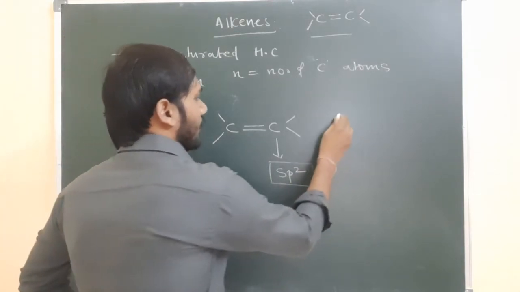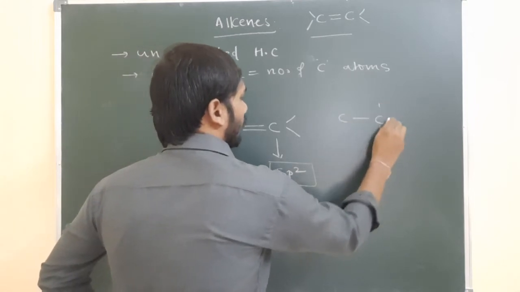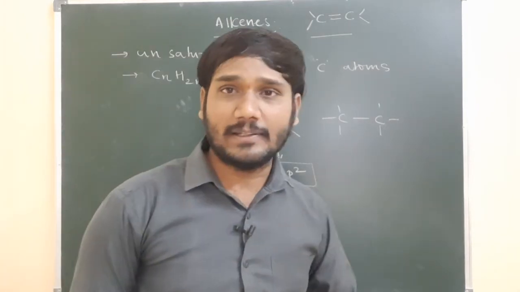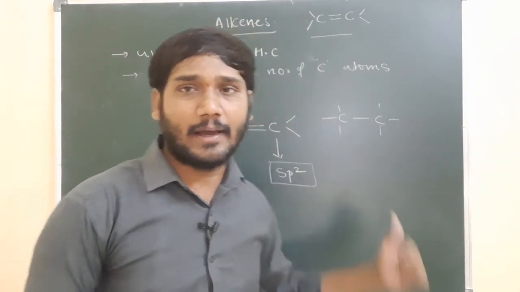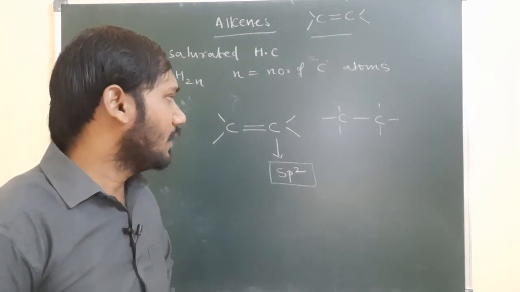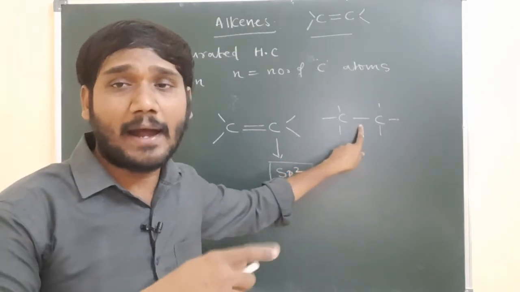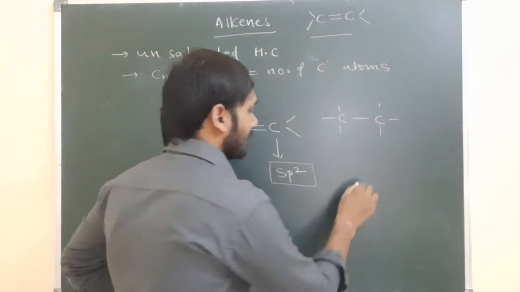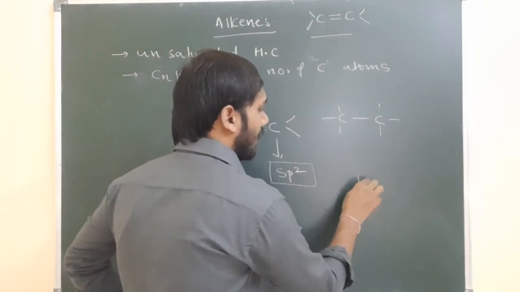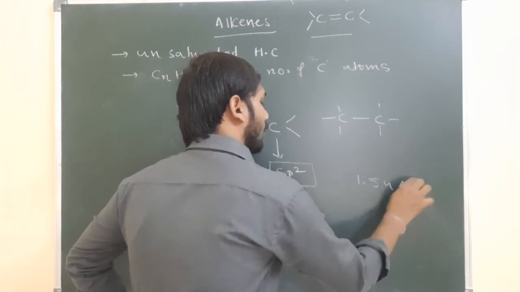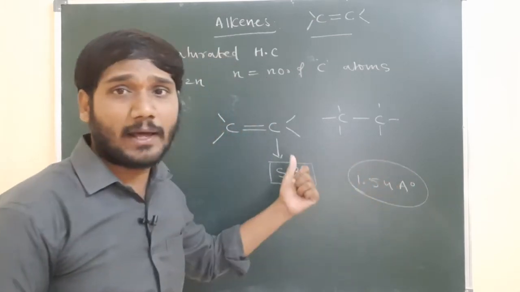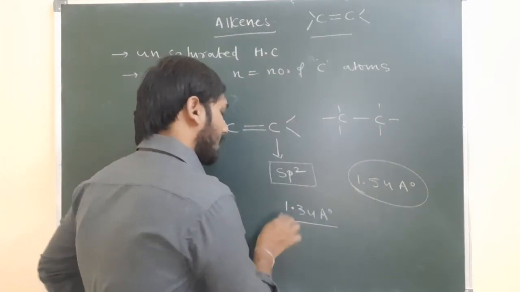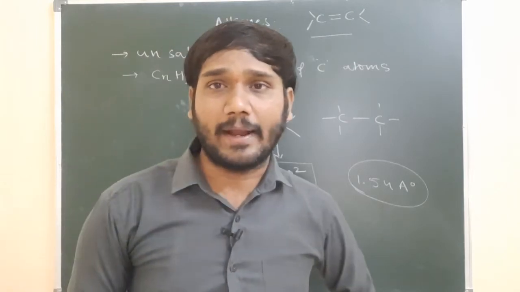Now if you compare alkanes to alkenes: in alkanes a carbon to carbon single bond is present, and in alkenes a carbon to carbon double bond is present. When a single bond is present, the bond length is more compared to a double bond. In alkanes the carbon to carbon bond length is 1.54 angstroms, and in alkenes it is 1.34 angstroms.